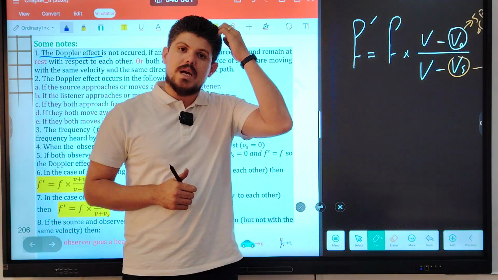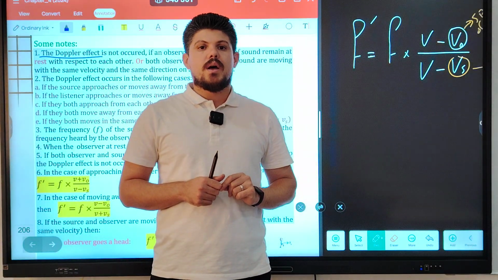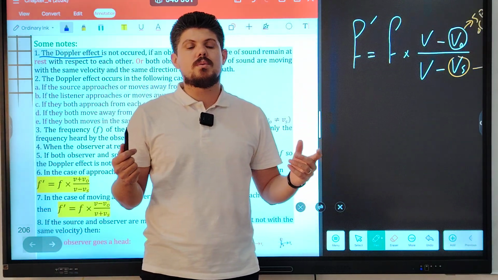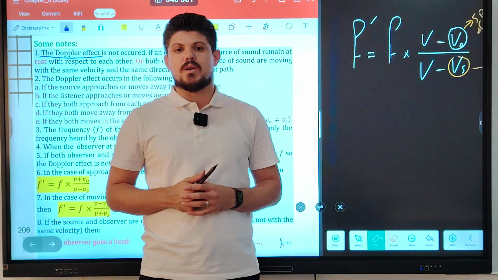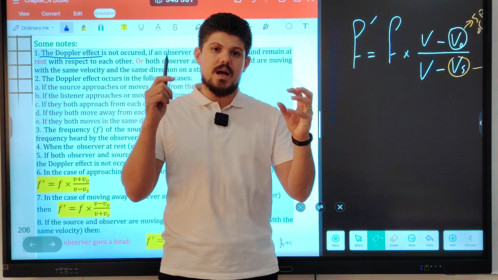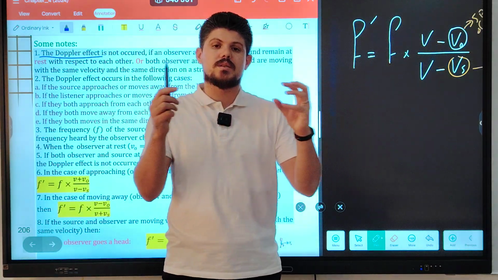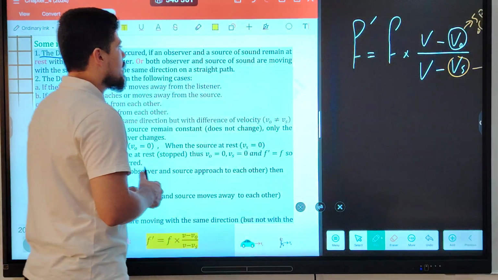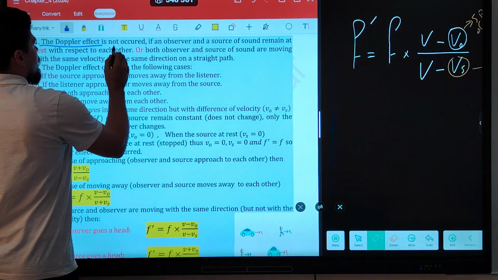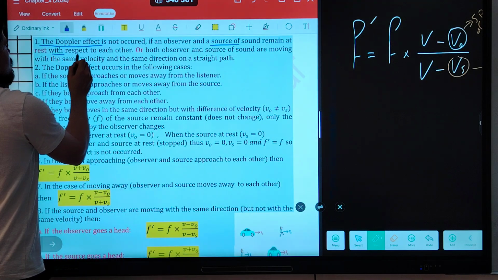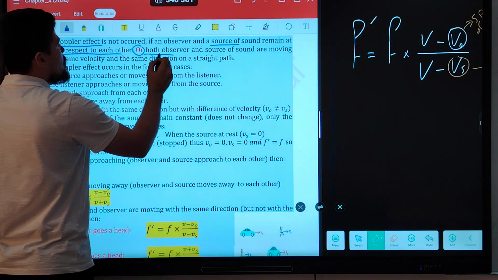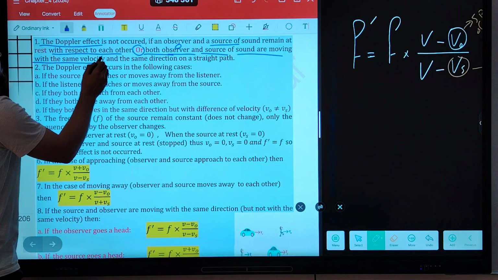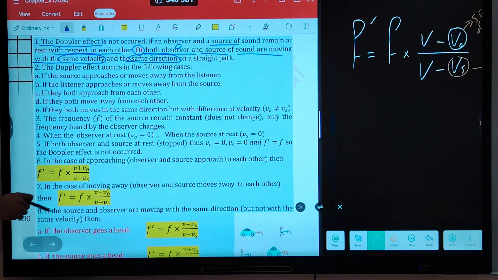Does the Doppler effect not occur only when the observer and the source are at rest? No. When they are moving in the same direction with the same speed, the Doppler effect will also not occur. Why? Because when the observer and the source move together in the same direction with the same speed, there is no relative motion between them. Both the observer and the source of the sound are moving with the same velocity and same direction on a straight path.